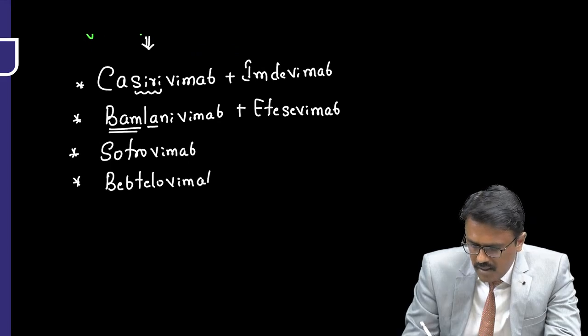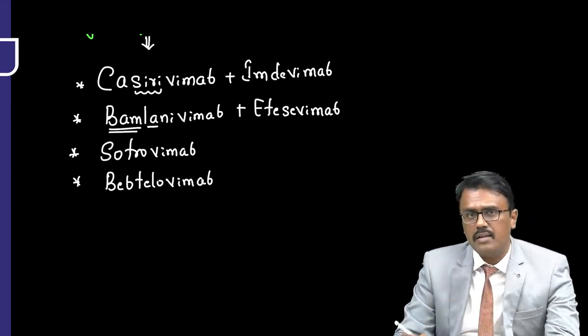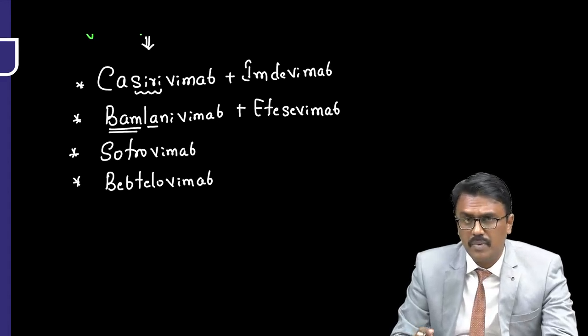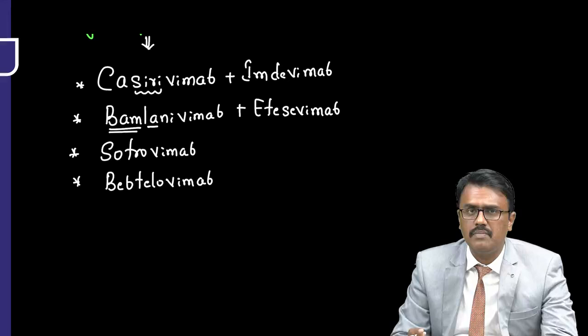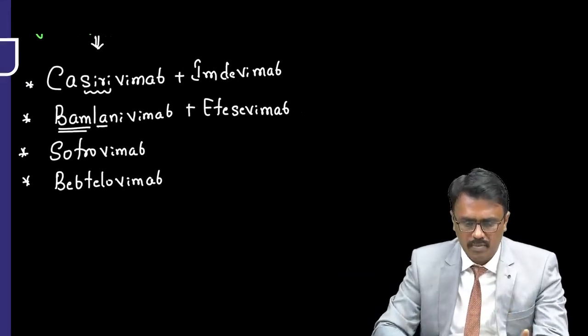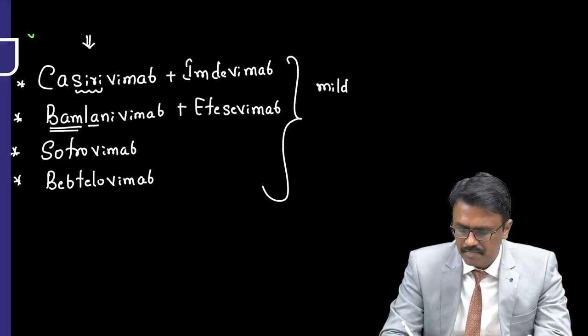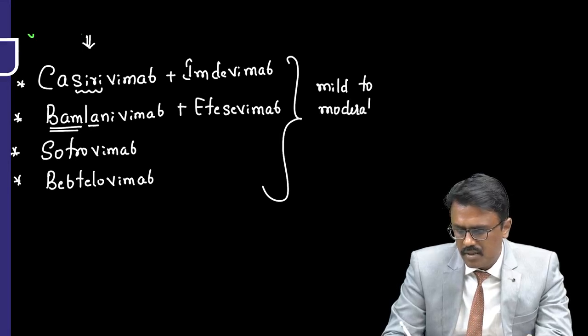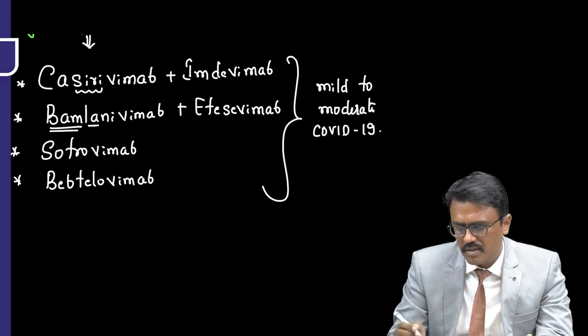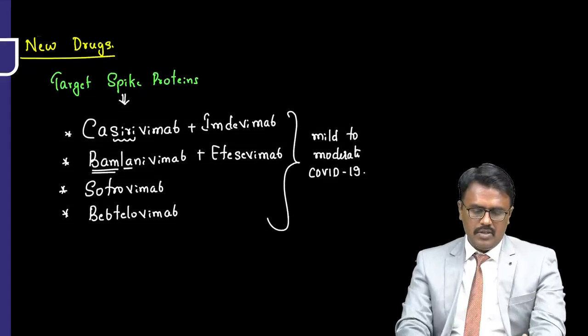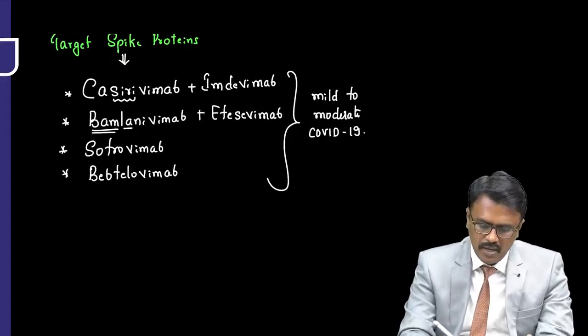So these are the drugs which target the spike protein and they prevent the corona from infecting new cells. These are approved mainly for mild to moderate cases of COVID-19 which don't require hospitalization. So that is the targeting of spike protein.